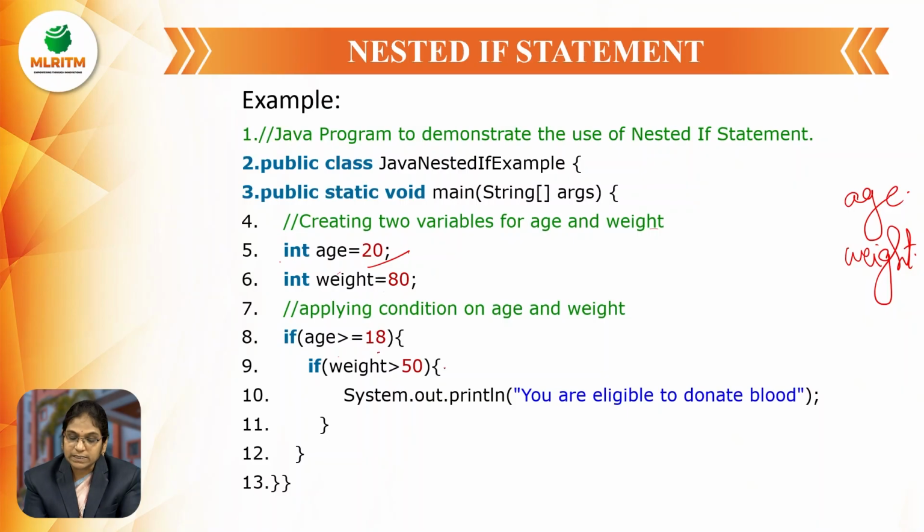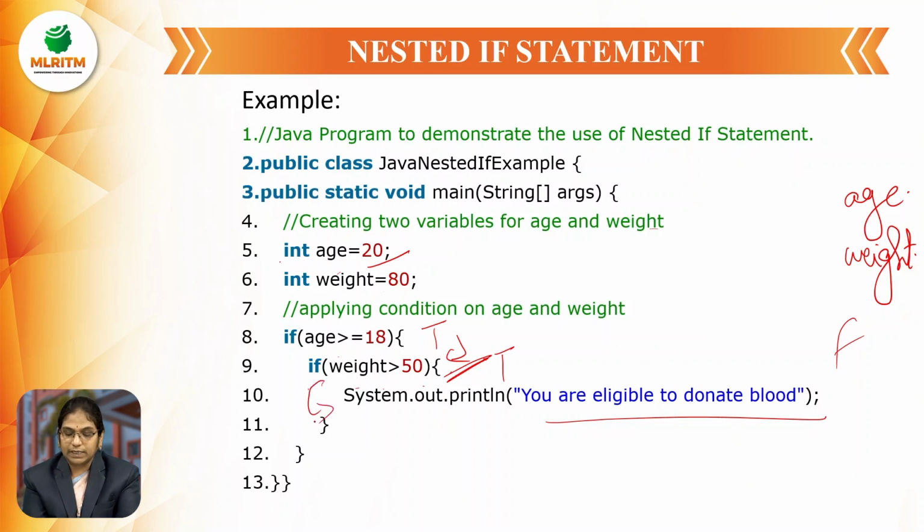If the two conditions are satisfied, then only it is going to execute the statement. If any one of the conditions is not satisfied, it comes out of the program. So here, if age greater than or equal to 18, if this is satisfied, then only it enters into the second if. That is, if weight greater than 50, if it is also true, then it enters into the if block, that is System.out.println, you are eligible to donate the blood. This is going to be printed as the output on the screen.